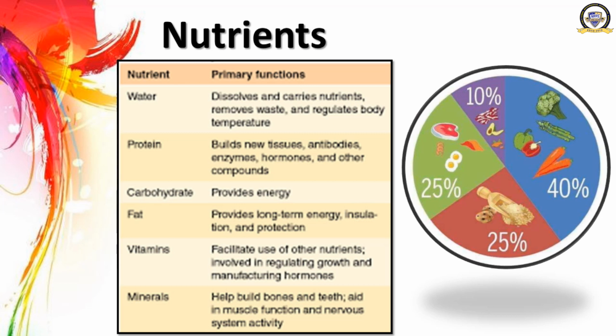In this diet you need 10% of fats, then 25% of protein, then the same amount, 25% of carbohydrates, then the rest 40% should be vitamins and minerals, which include fruits, vegetables and so on. Okay, let's move on.